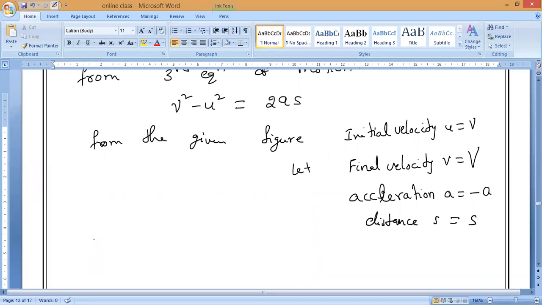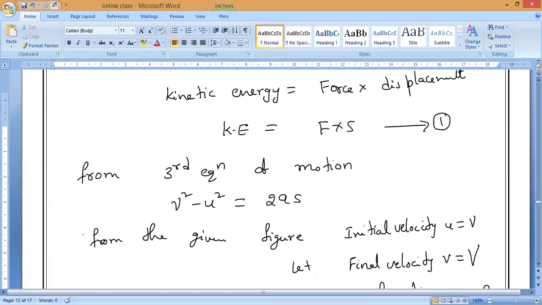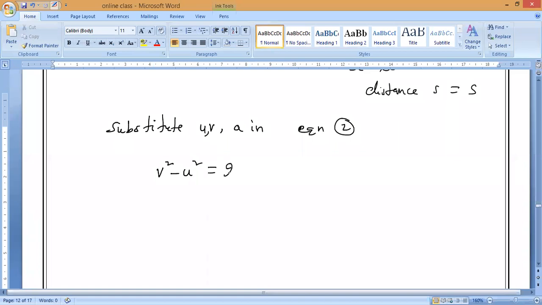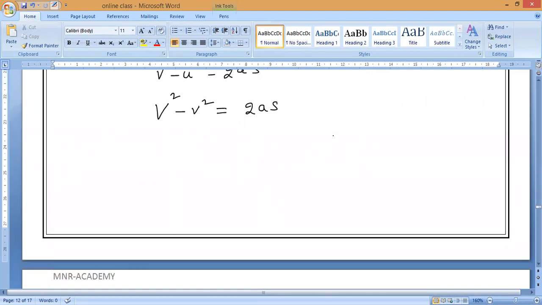Now substitute all these values in the third equation of motion. Let me call this equation number 2. Substitute u, v and a in equation 2. Equation 2 is v square minus u square is equal to 2as. Now v square is equal to 0 minus capital V square, which is equal to 2as.